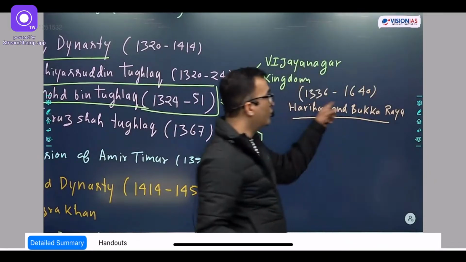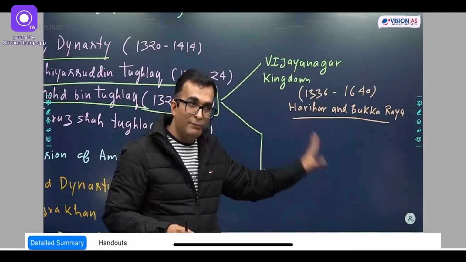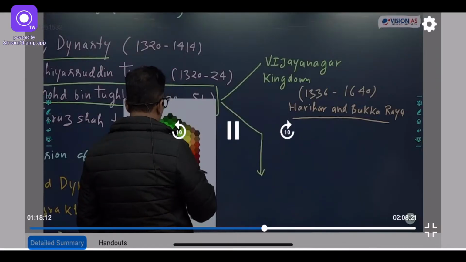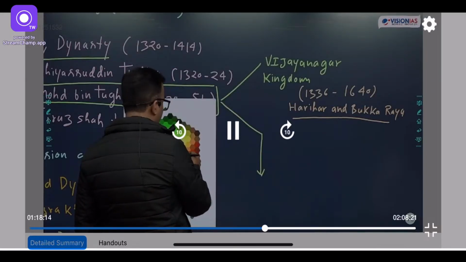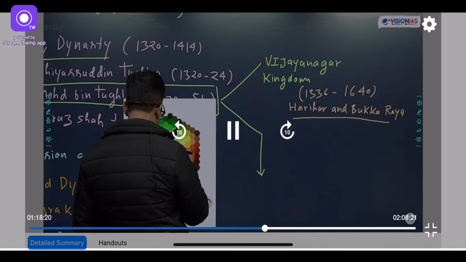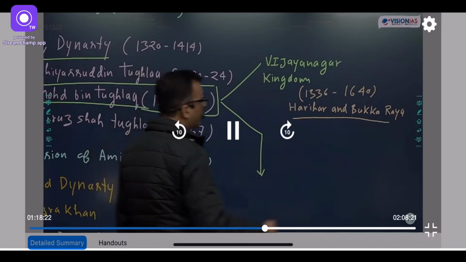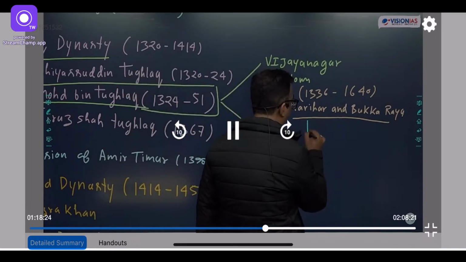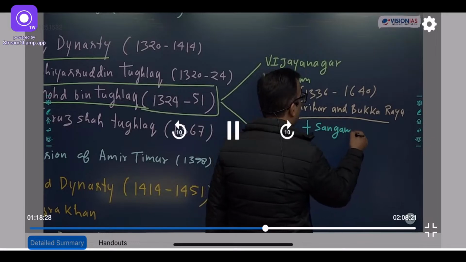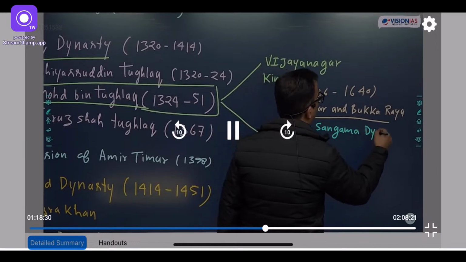And in this duration, the dynasties, their names I am writing. Their further intrinsic classification we'll do in the class, but here write the names of all four. So the very first one, the first dynasty is called Sangama dynasty.